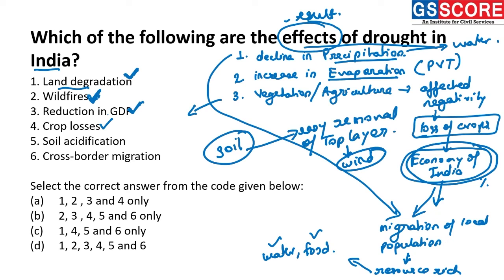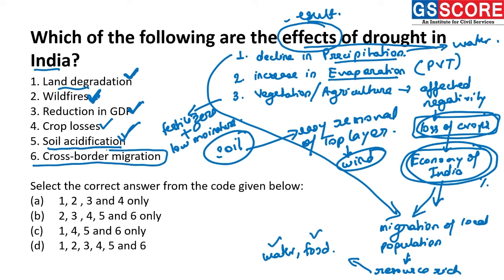Crop losses is also a correct statement, because here we have analyzed how the loss of crops is happening. Fifth statement, the soil acidification. It is a correct statement. Why? Because here there will be high application of fertilizers plus low moisture content. Low moisture content and high fertilizer use to basically attain the crop production will result in the acidification of soil in those regions, making this statement also correct.